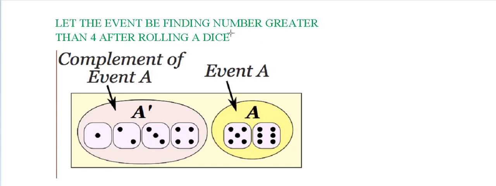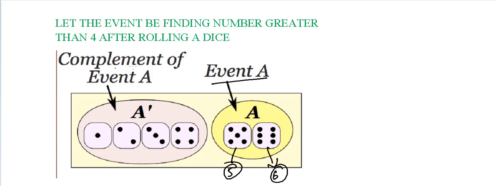There is one event, where we get a number greater than 4. So what are the favorable outcomes? There are only 2 favorable outcomes, 5 and 6. These are greater than 4. So this is event A.